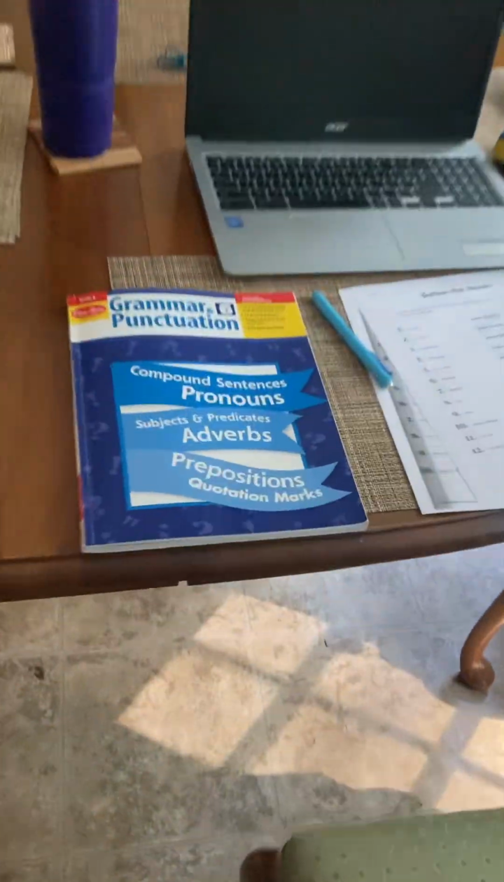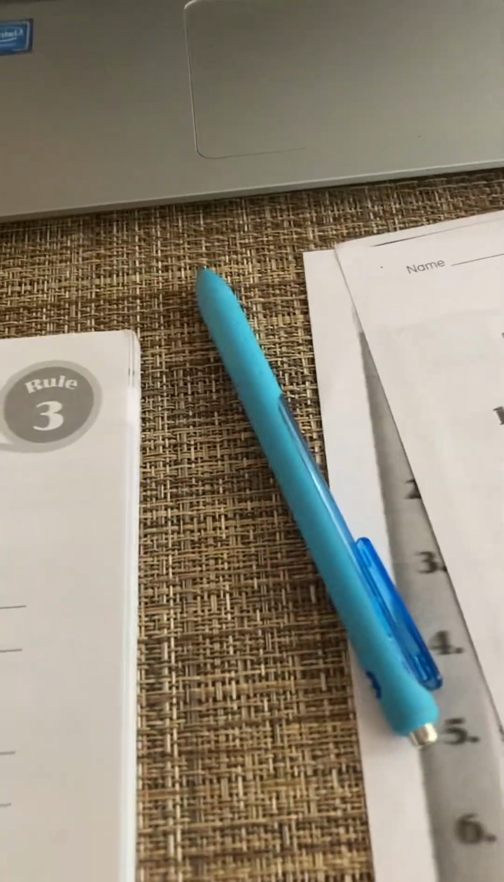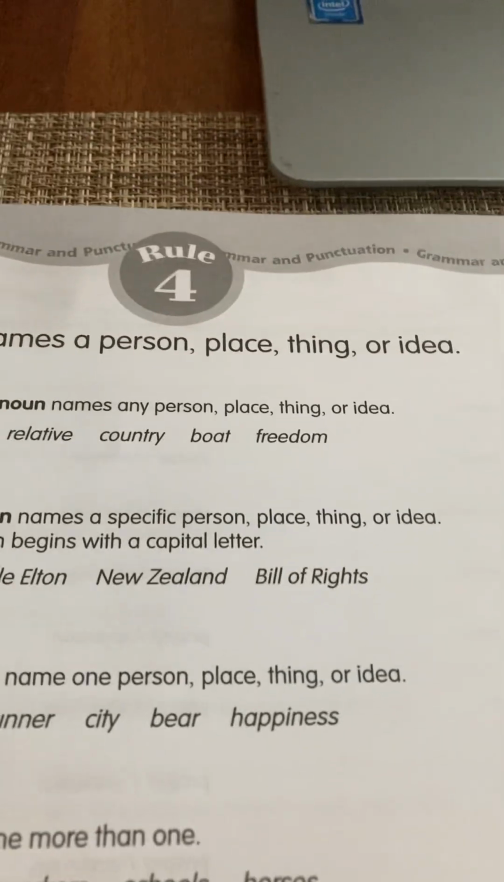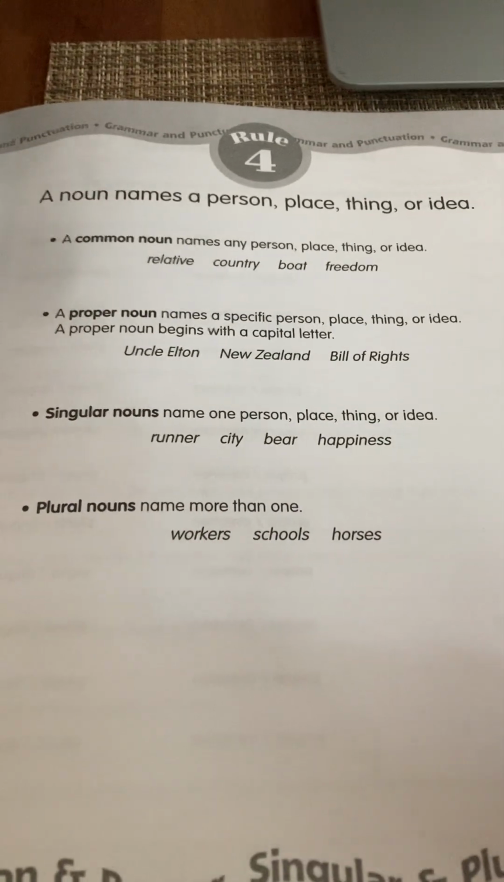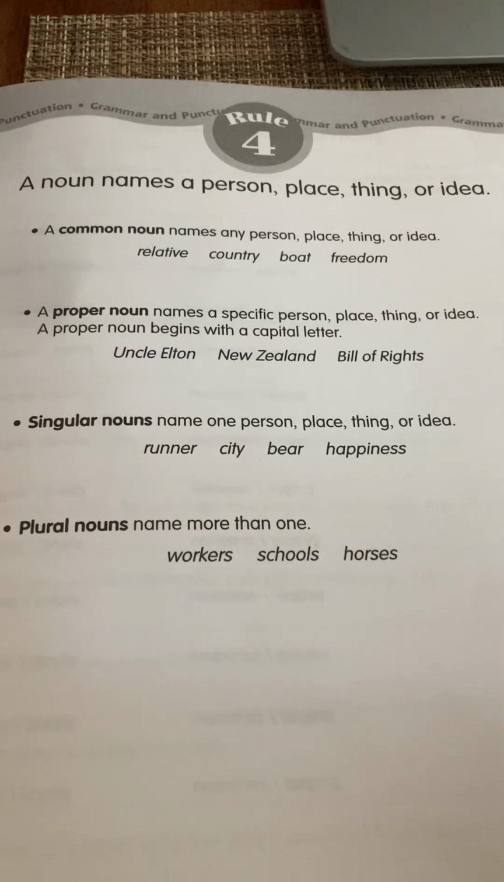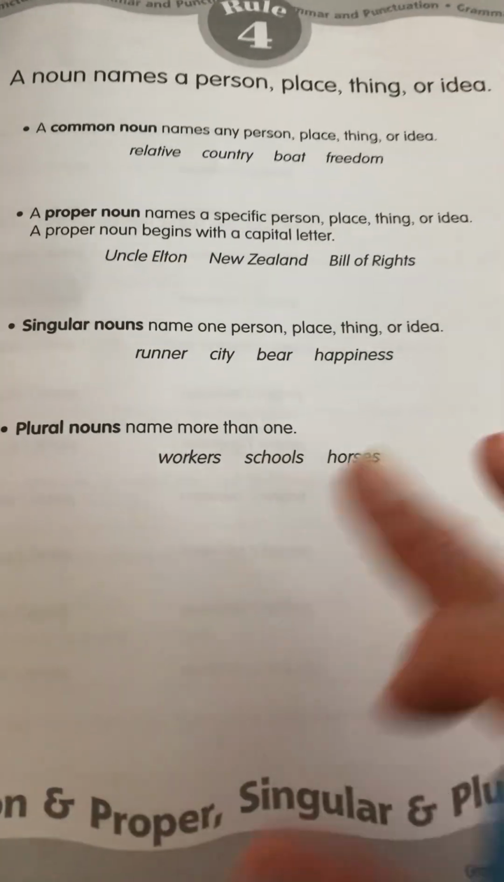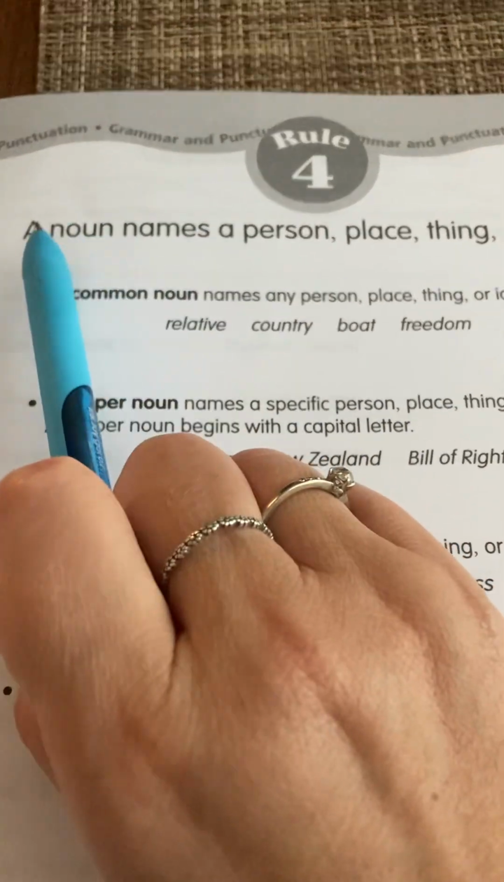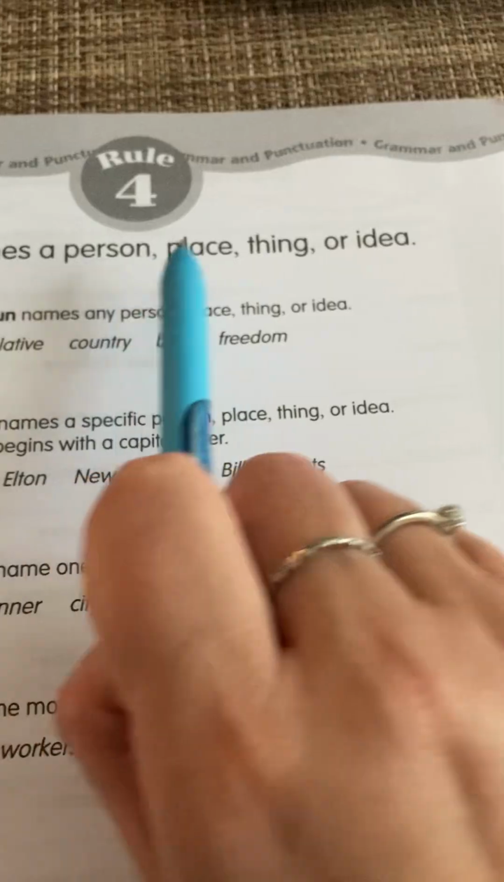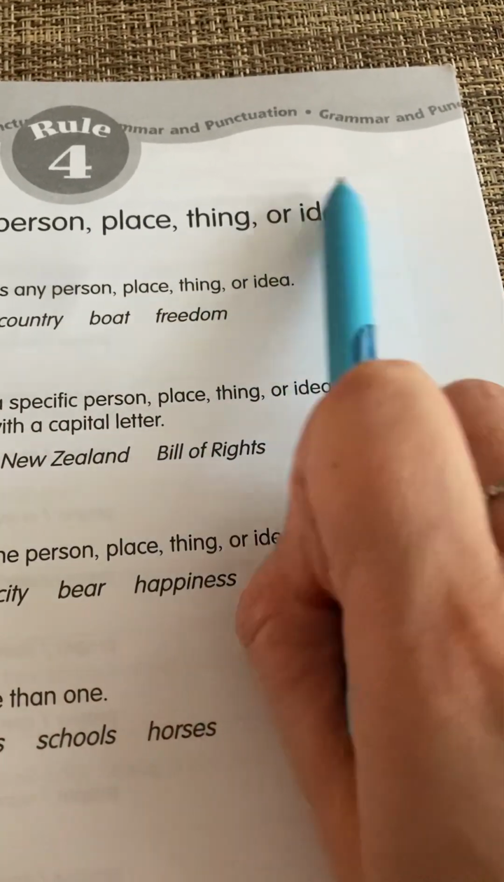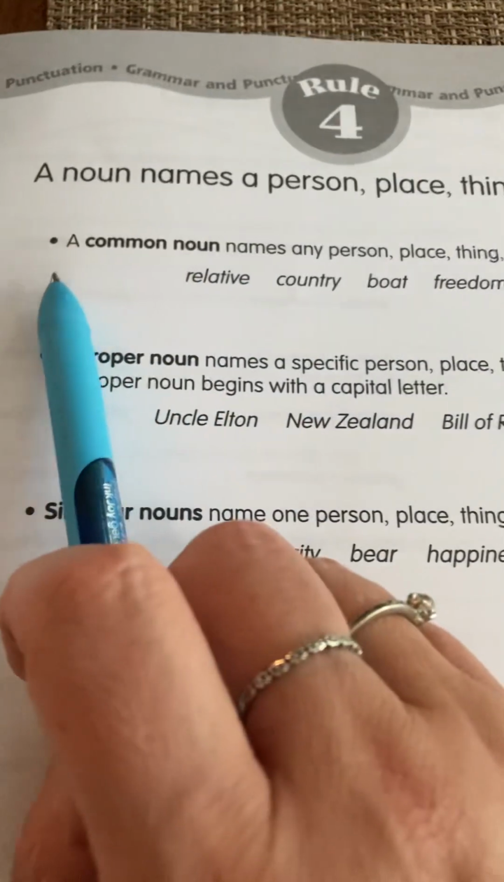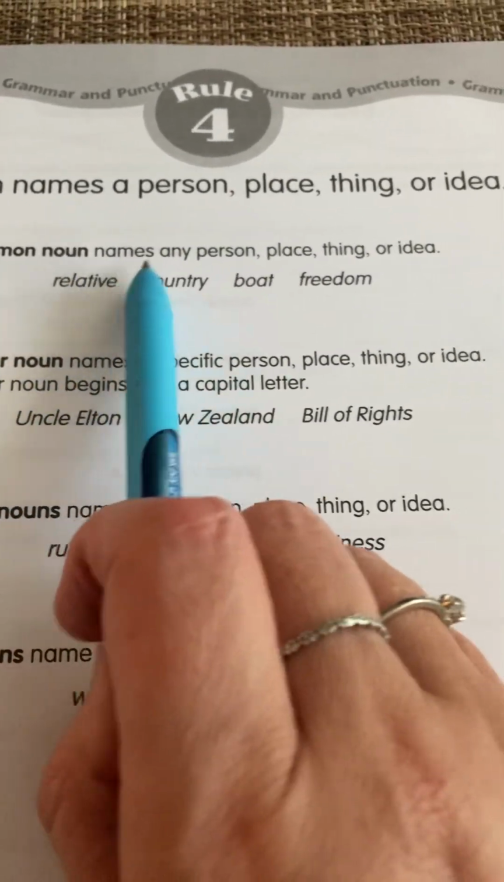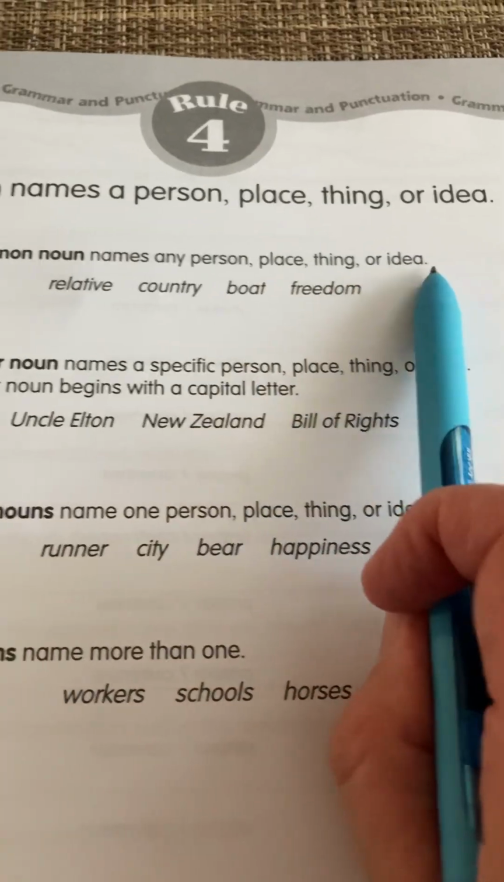Let's go back to our grammar book. So we are working on rule number 4. So this will be mainly a review, I think. I'm not thinking that you're going to find this tricky, but if you are at all, just remember that you can come back to this page. Okay, so a noun names a person, place, thing, or idea. Sometimes we have to watch out for the idea, okay? A common noun names any person, place, thing, or idea.